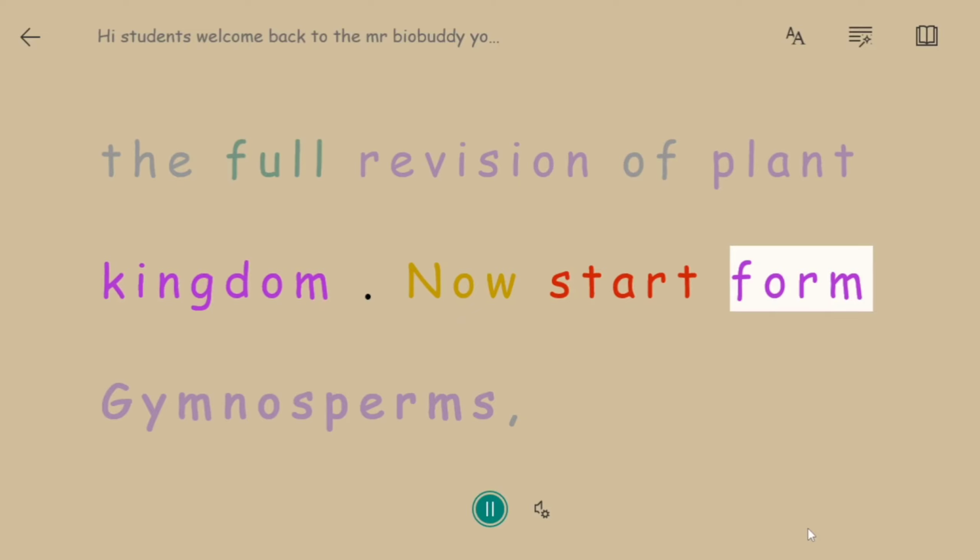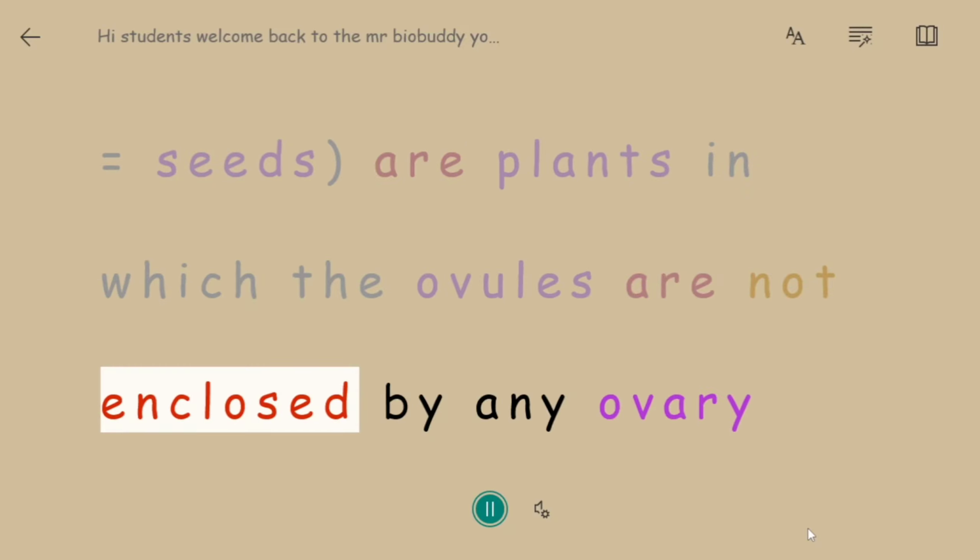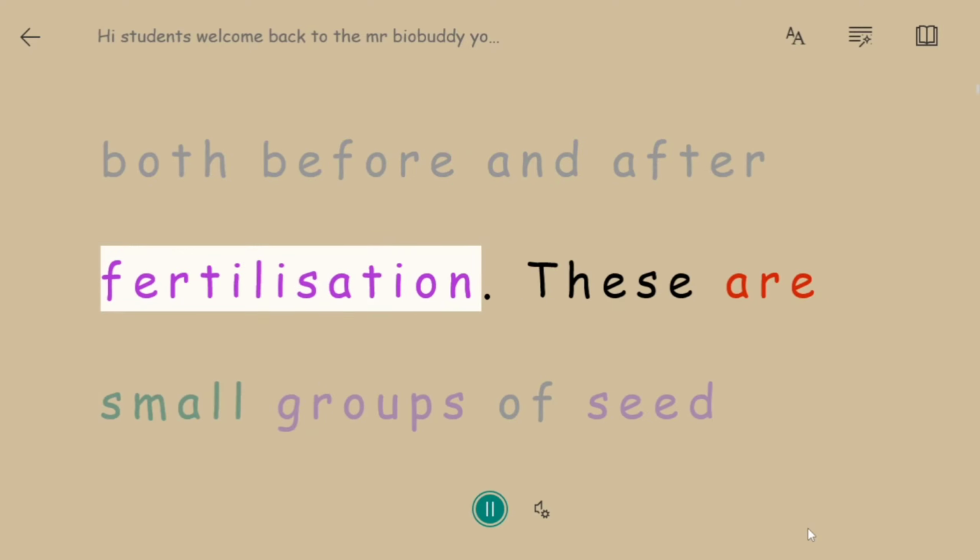Gymnosperms. The gymnosperms (gymnos equals naked, sperma equals seeds) are plants in which the ovules are not enclosed by any ovary wall and remain exposed, both before and after fertilization. These are small groups of seed plants which are represented by only 900 living species.